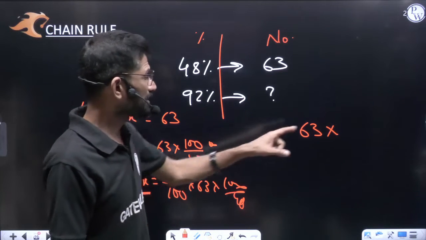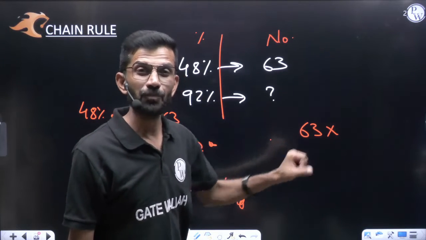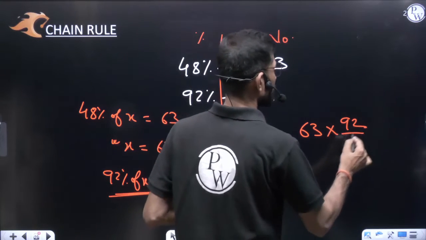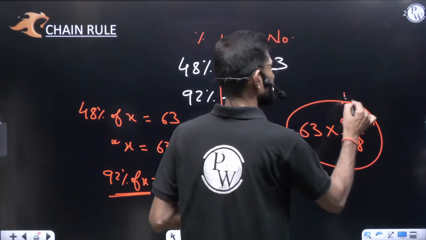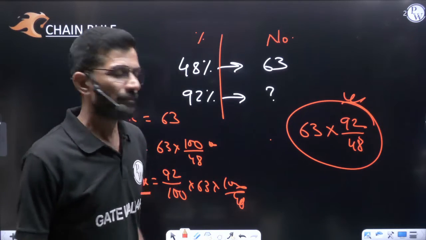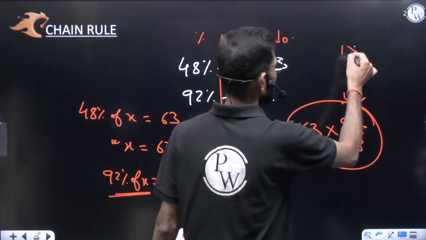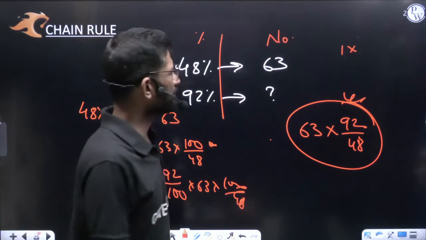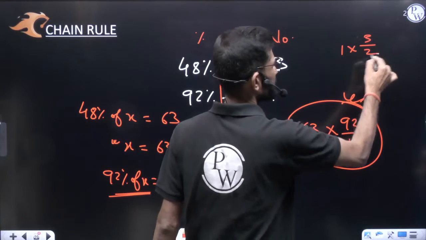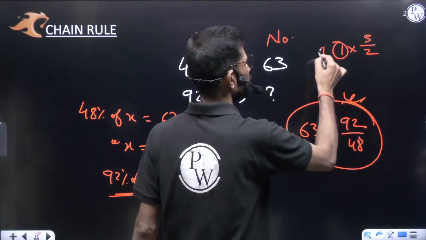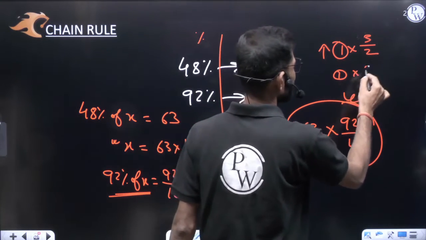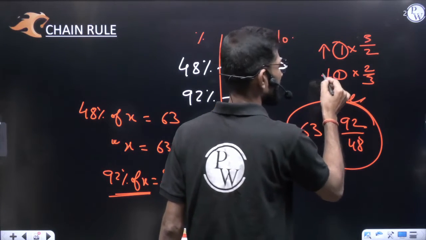Am I right? So we require a more value here. More means you have to multiply more by less, meaning 92 by 48. Directly you can reach the answer. Take any number, like 1. If we multiply it by more by less, obviously the value will start increasing. If you multiply the same number by less by more, the value will start decreasing.